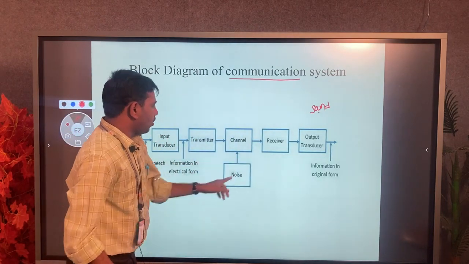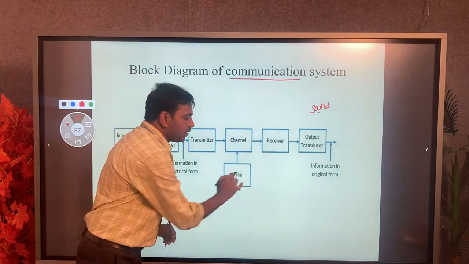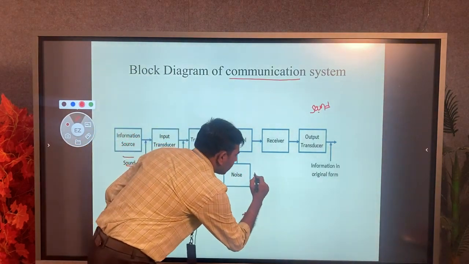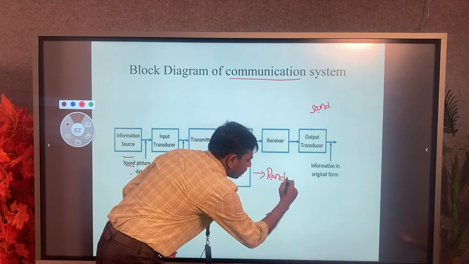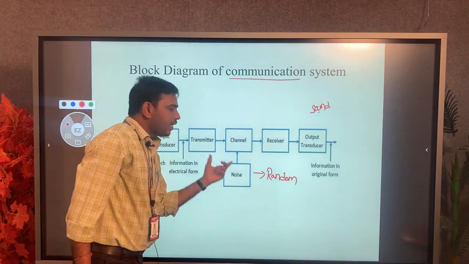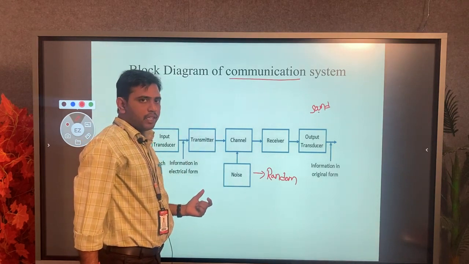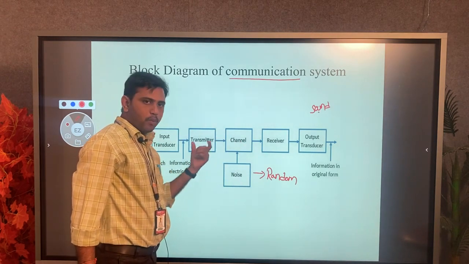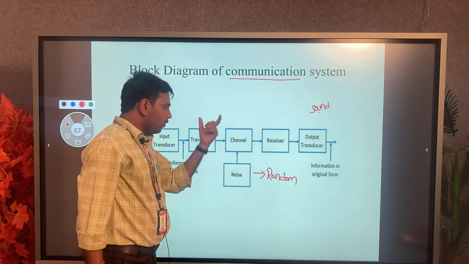Next, in the channel, noise will occur. The noise is random in nature. In any communication system, noise will occur randomly, generated from components or from environmental noise.